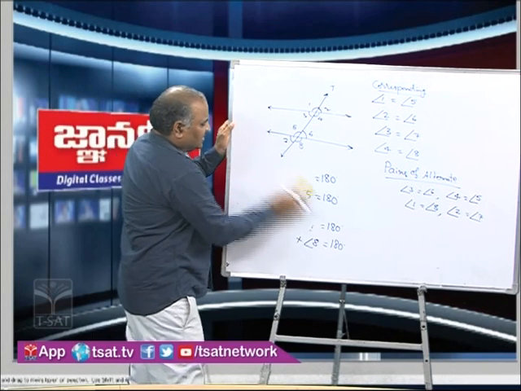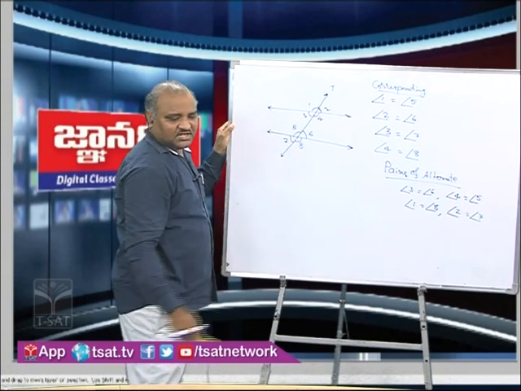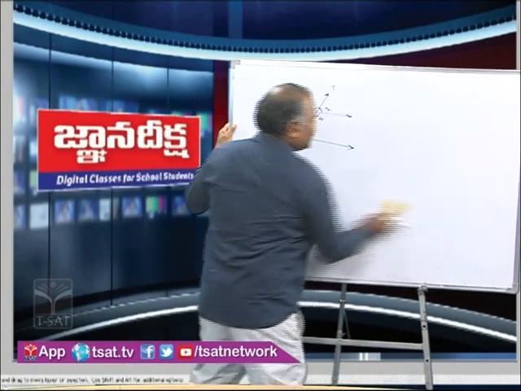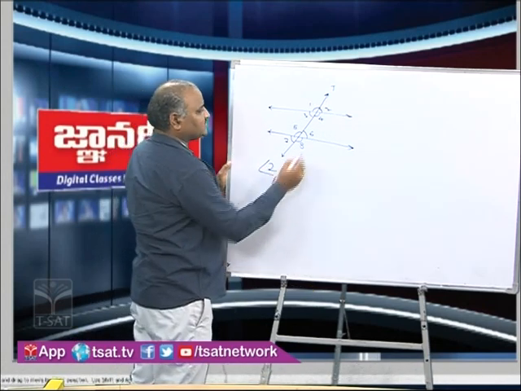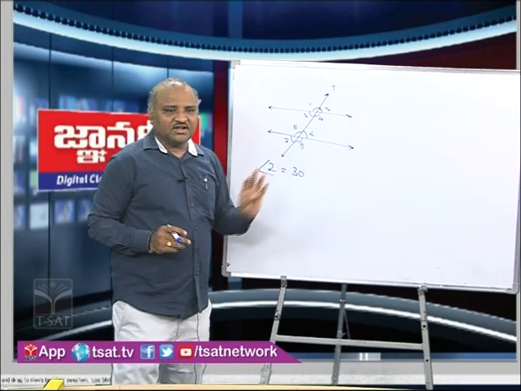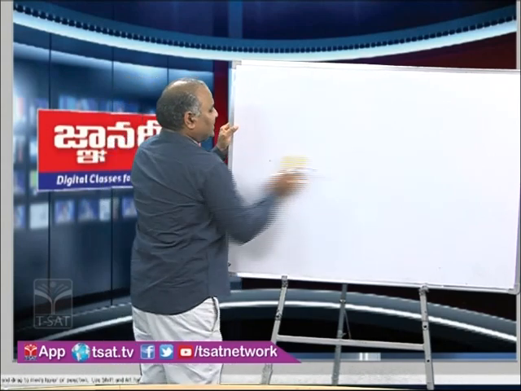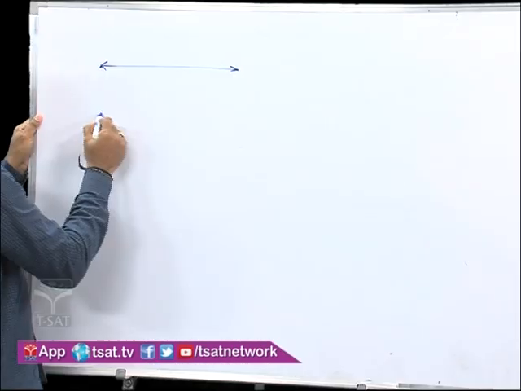to understand how to apply. Here in this same figure it is given that angle 2 is 30 degrees. This angle is given. Without numbers let us take otherwise. Directly the picture is given with one angle marked as 30 degrees.